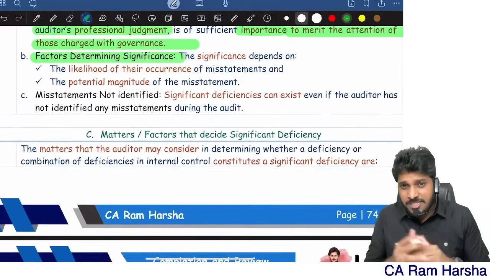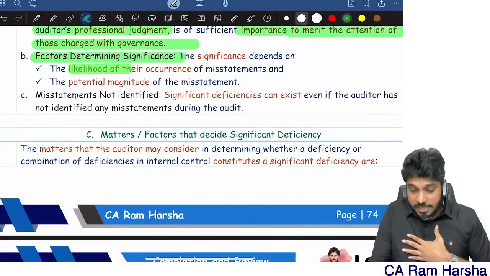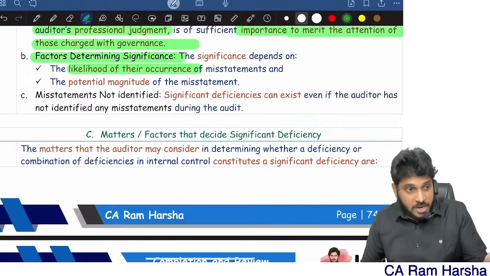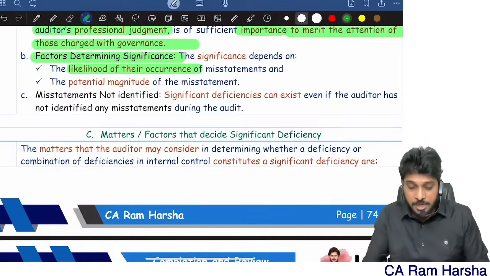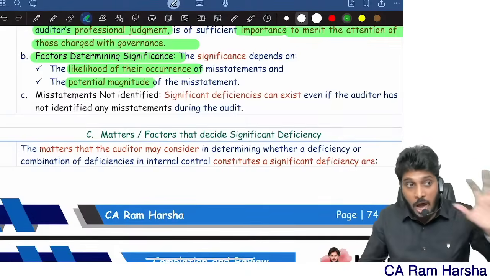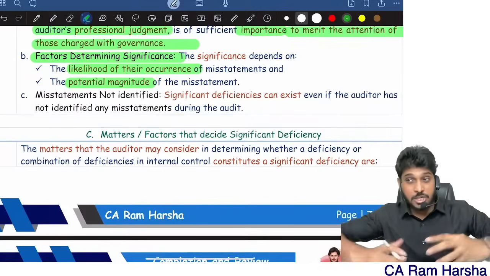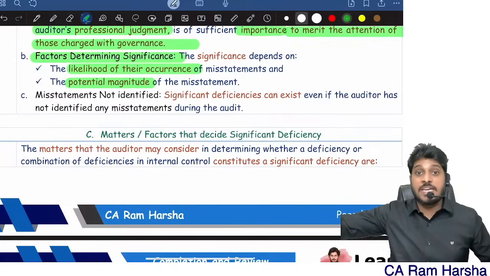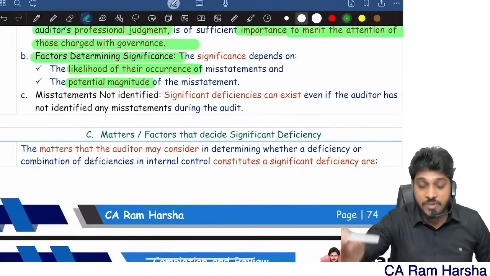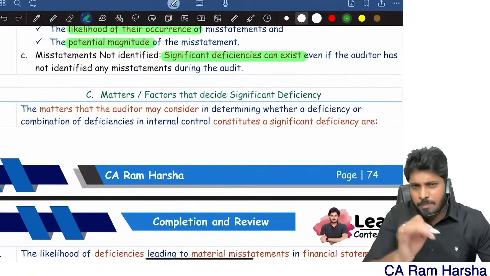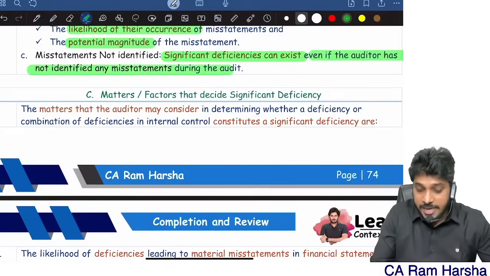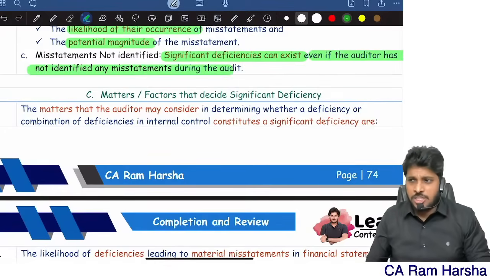How do you determine the significance of a deficiency? What is the likelihood of recurrence? If the control is weak or missing, what is the possibility of misstatements occurring? What is the magnitude? How much mistake might happen? If the amount is very high and the possibility is very great, then we classify the deficiency as a significant deficiency. Remember, significant deficiencies might exist even though the auditor has not identified any misstatement.